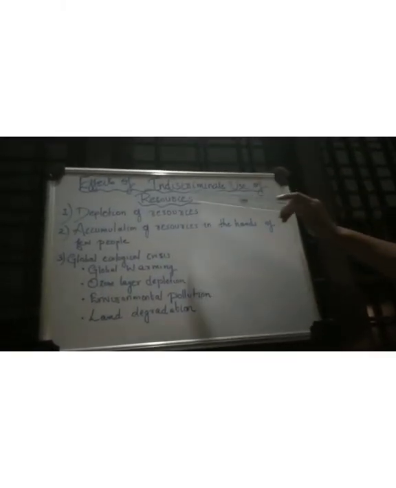Okay, here let us begin with the problems that may happen due to the indiscriminate use of resources. If we are utilizing resources again and again, it is known as indiscriminate use of resources. And what are the effects of indiscriminate use of resources?